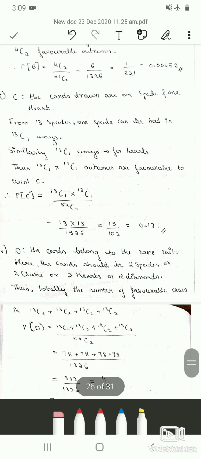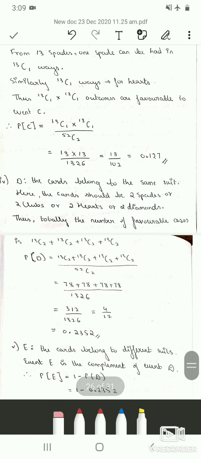So the fourth sub question is, the cards belong to the same suit. So let this be event D. The cards should be either 2 spades or 2 clubs or 2 hearts or 2 diamonds. Thus the total number of favorable cases are 13C2 plus 13C2 plus 13C2 plus 13C2. This is for spade, this is for club, this is for heart, and this is for diamonds. That is, there are 4 suits.